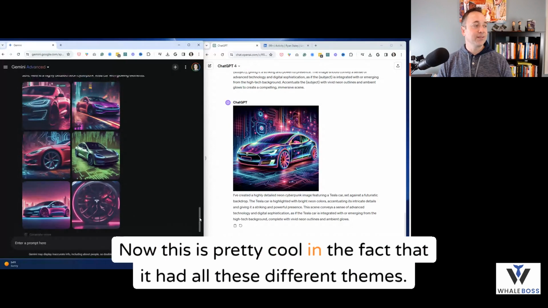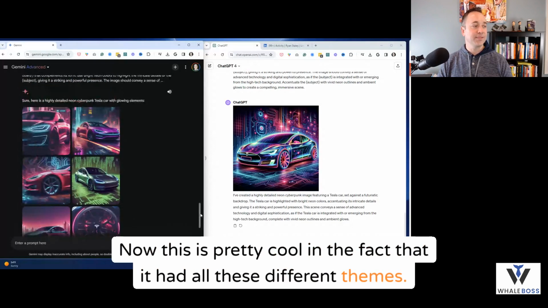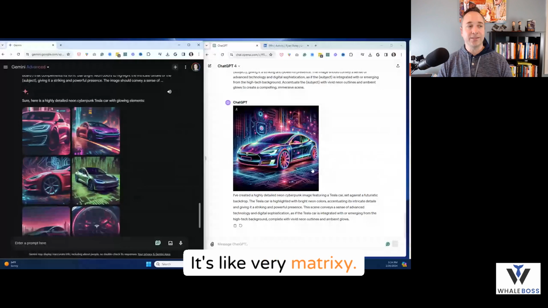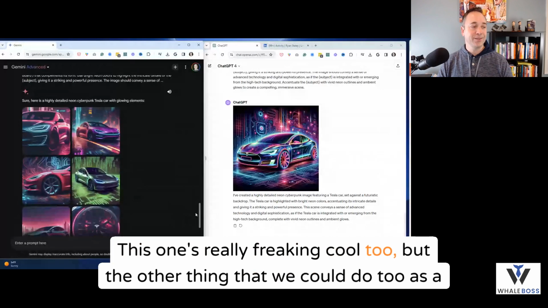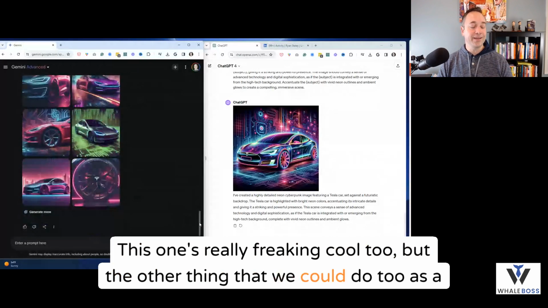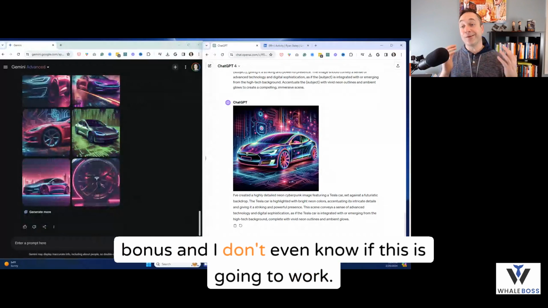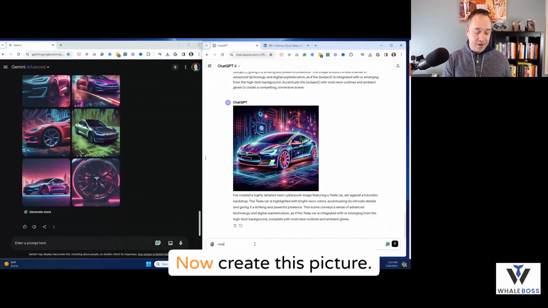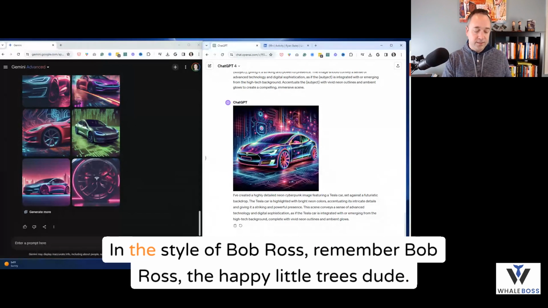Now, this is pretty cool in the fact that it had all these different themes. Like I said, I really like that one. It's very matrixy. This one's really freaking cool too. But the other thing that we could do too, as a bonus, and I don't even know if this is going to work, now create this picture in the style of Bob Ross.